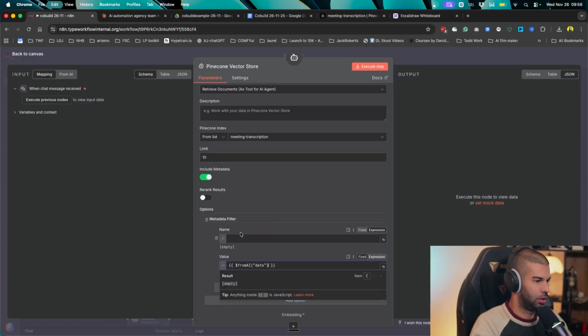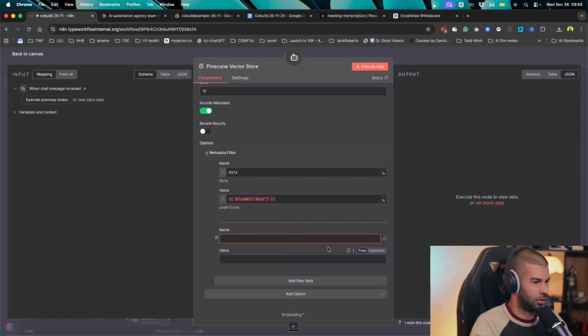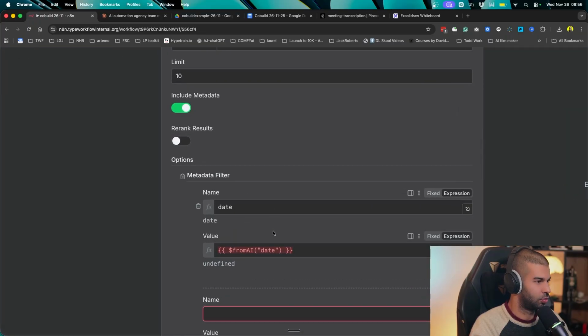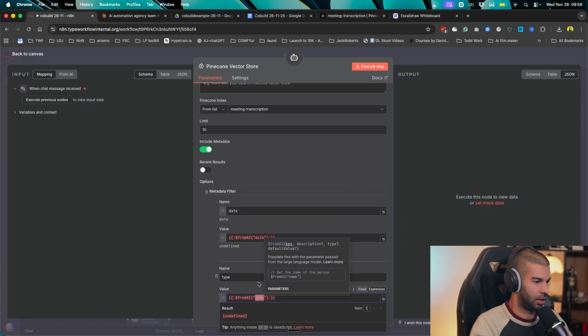So this would be date. And then we can also search on just, for example, the type. But again, we would need the from AI for us to only get that data. But then again, we could also, I guess, get all the data if we wanted to. It's just that this would make it much more helpful if we wanted to have some sort of variable data. And this is not looking good based on that just turning red. So let's also have type. And let's say from AI, let's have type.